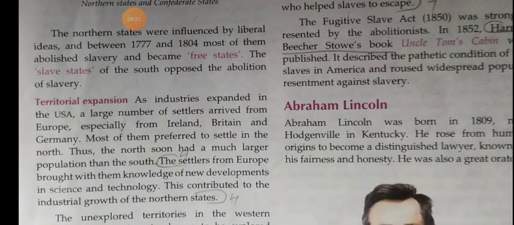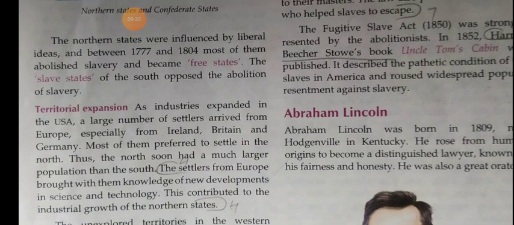Next we can see the territorial expansion. But before that, we should say that the free states, the northern states, were influenced by liberal ideas and abolished slavery, and these areas became free states.